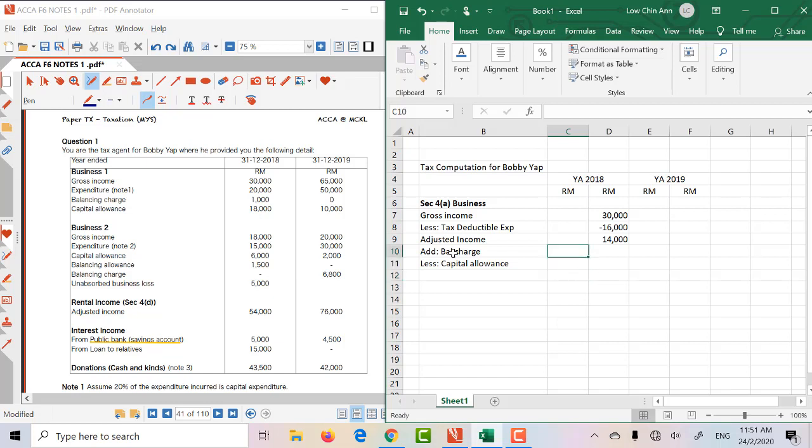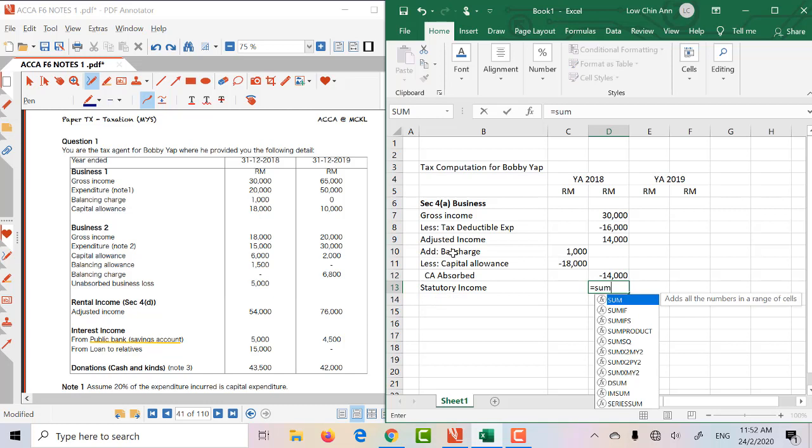It really doesn't matter. So in this case, there's a balancing charge of 1. And there's supposed to be a capital allowance of 18. So the CA absorbed, now in this case, it can only be 14, right? So the statutory income, how much would it be? 0. Okay.